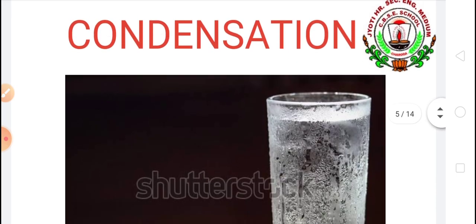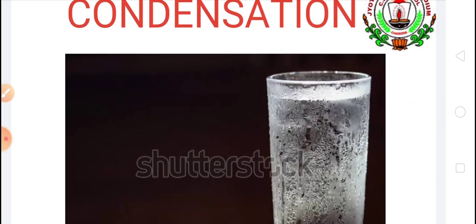We can see when we keep ice in a bottle, outside of the glass we can see droplets of water. Where do these droplets come from?